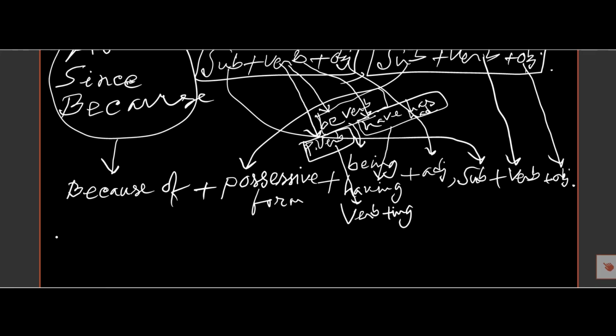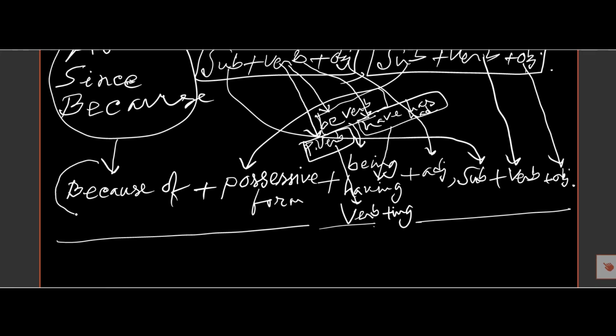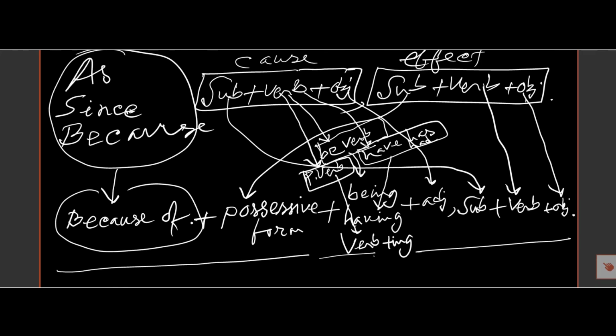So this is the structure of complex to simple. If a complex sentence begins with as, since, because, instead of as, since, because, we must use because of, and after because of, the subject of the second part will be in the possessive form here, and then the verb in the first part.